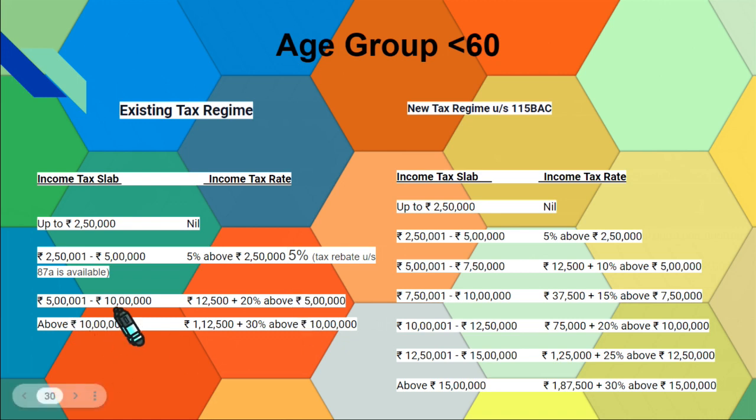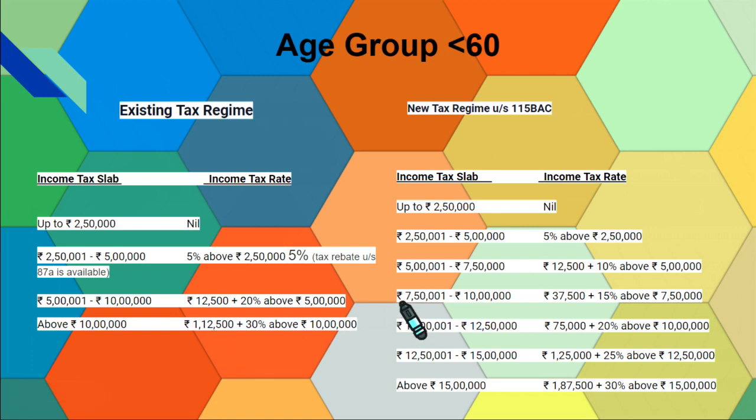In the case of 5 lakh 1 rupee to 10 lakh, the person is not eligible for the tax rebate under section 87A. If the income is 10 lakh, then he has to pay 12,500 plus 20% of the next 5 lakh. What will be that amount? Just do one calculation: 20 divided by 100 is 1 by 5, and 1 by 5 of 5 lakh is 1 lakh. That means 1 lakh 12,500 will be the tax liability if his income is 10 lakh.